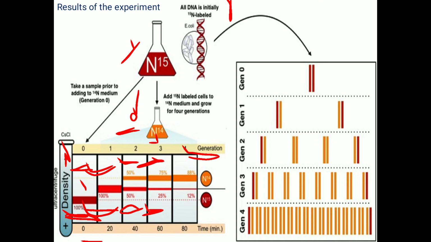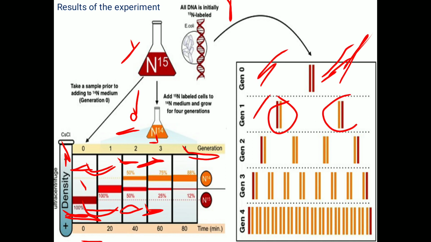And if you see in this DNA, this is generation 0, which consists of only N15, and in generation 1, the two strands of the N15 will separate and new strands will be synthesized. So each DNA molecule consists of one old strand and one new strand, that is one N15 and one N14.